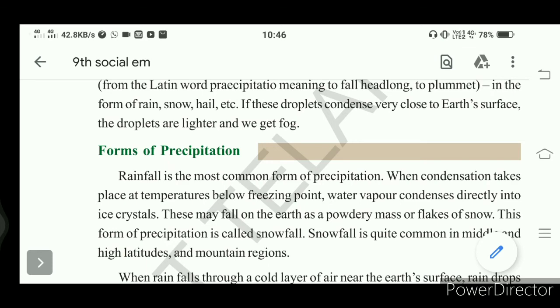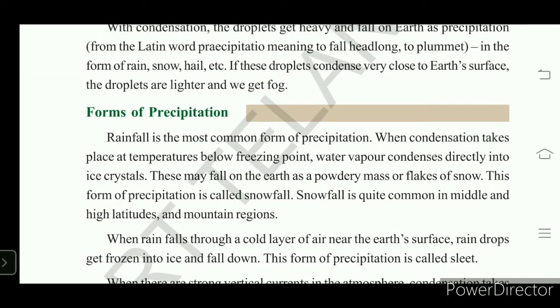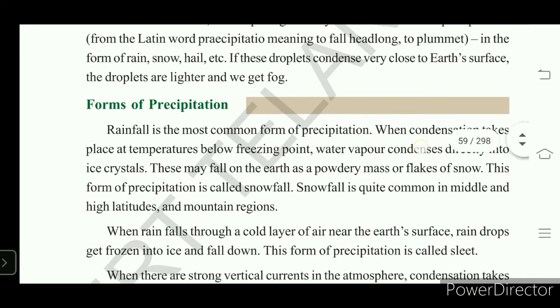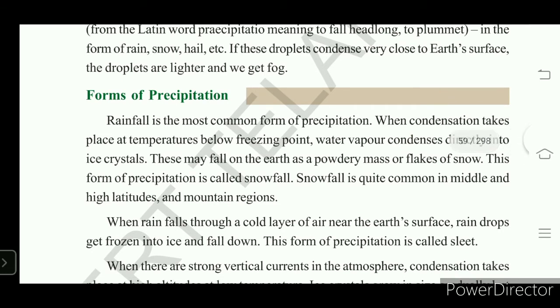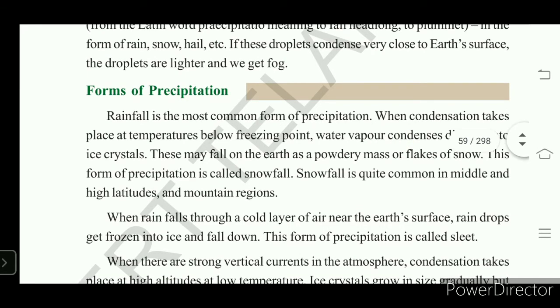When condensation takes place at a temperature of 0 degrees, water vapor condenses directly into ice crystals. If the temperature drops from, say, 20 to 10, it turns to water droplets. But sometimes the temperature decreases to freezing point. What is meant by freezing point? It is the particular temperature at which water vapor directly turns to ice crystals.